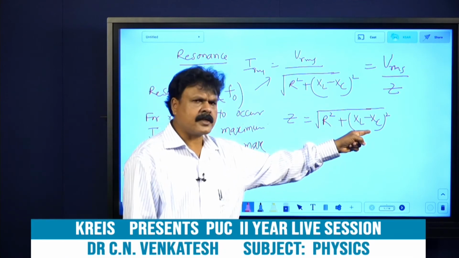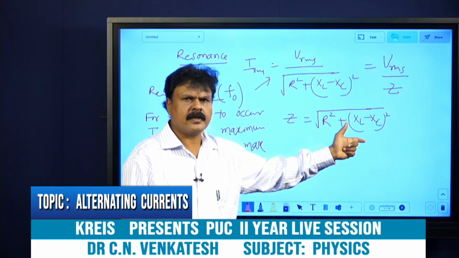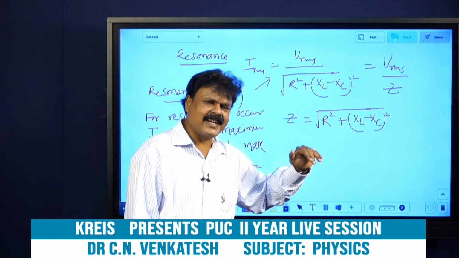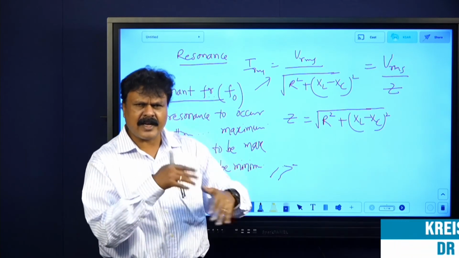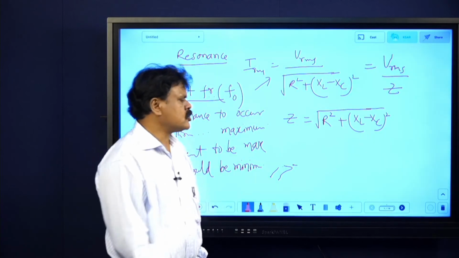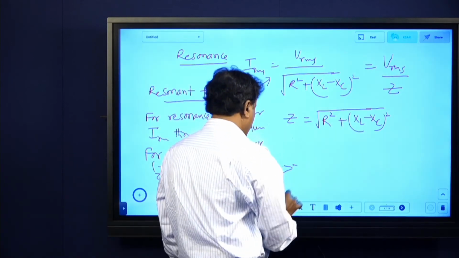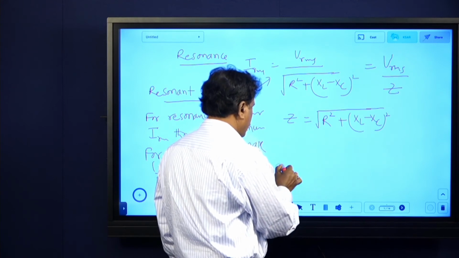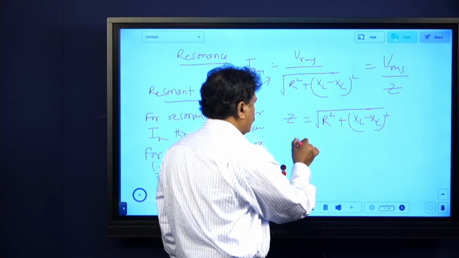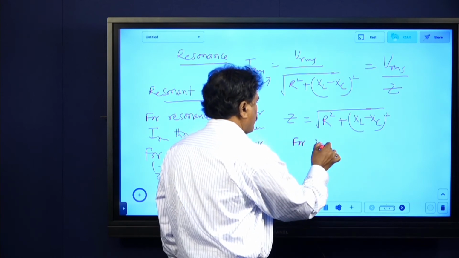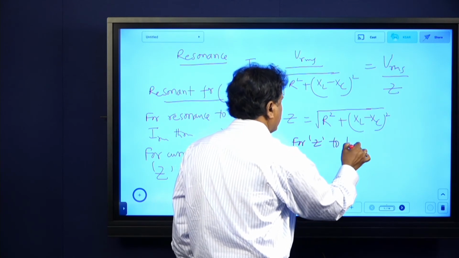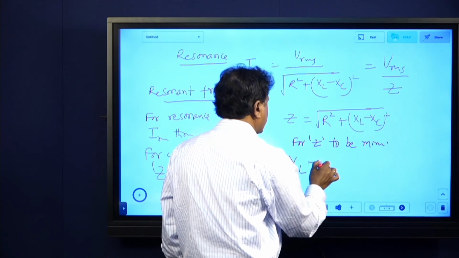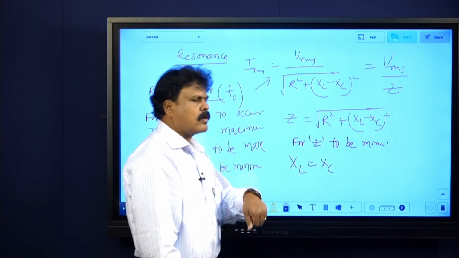If XL is greater than XC, the denominator value will be more, overall value will be less. If XC is greater than XL, then minus will be there, and again it is the same thing. I hope you are getting it. So now here XL must be, you write like this. Okay. Here what to write now? For Z to be minimum, ಅರ್ಥ ಮಾಡ್ಕೊಳ್ರಿ, for Z to be minimum, you have to write like XL should be equal to XC. ಅರ್ಥ ಆಯ್ತಾ? XL should be equal to XC.